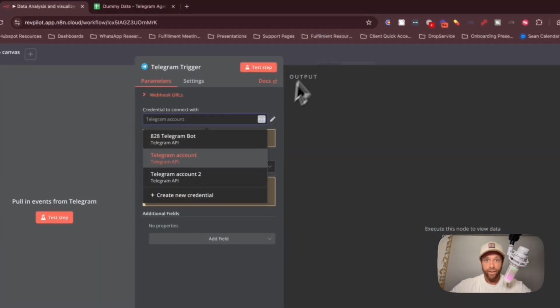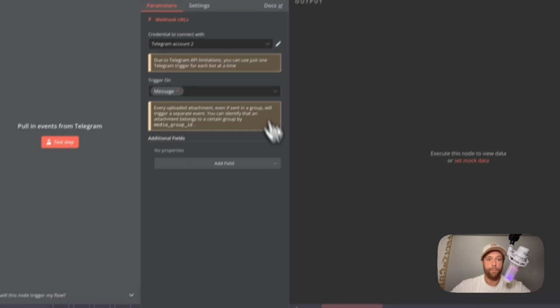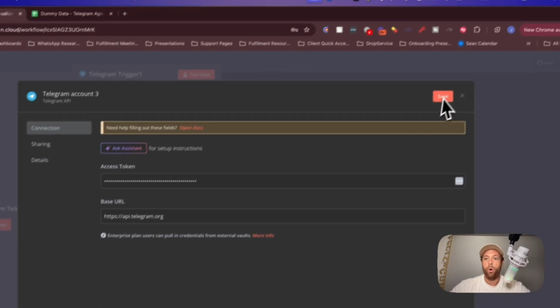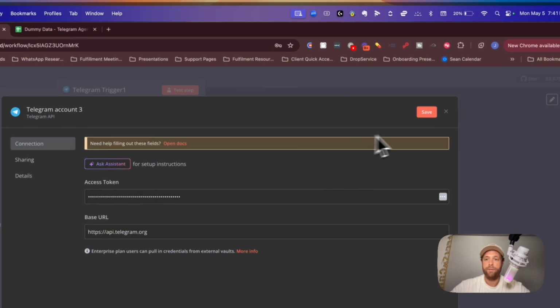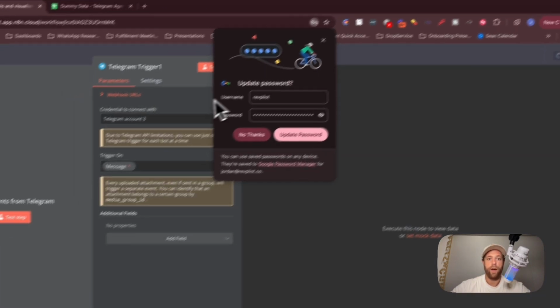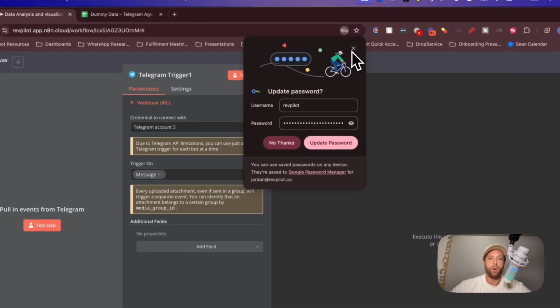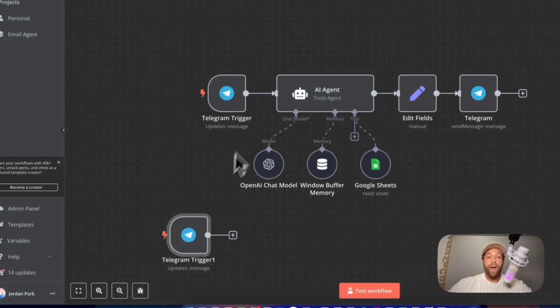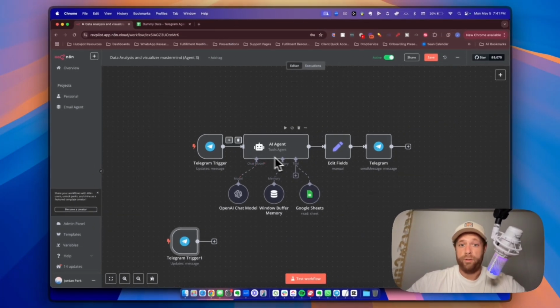Okay. Now, if I were to come in here and set this up, I'm going to say create new credential, access token, boop, just pop it right in there. That's all you have to do. Click save. And now you have a new bot connected to your agent. Okay. Super simple. And then it's going to say trigger on message. Okay. So once we have the trigger set up, that's pretty much the most complex thing in here.